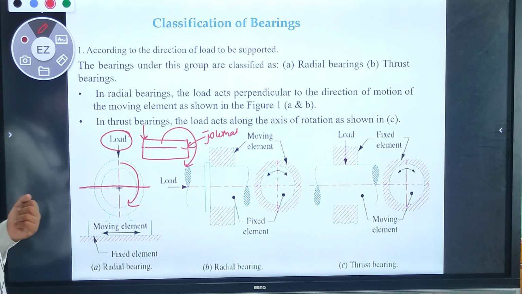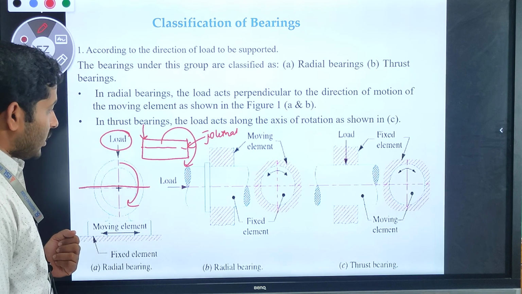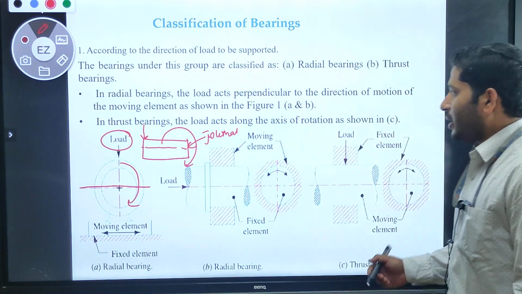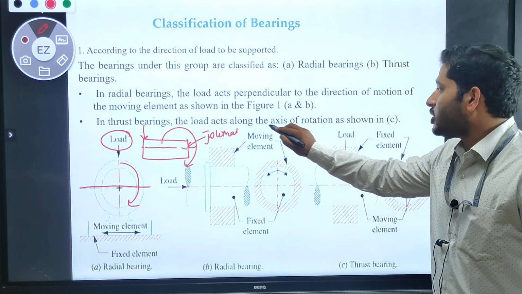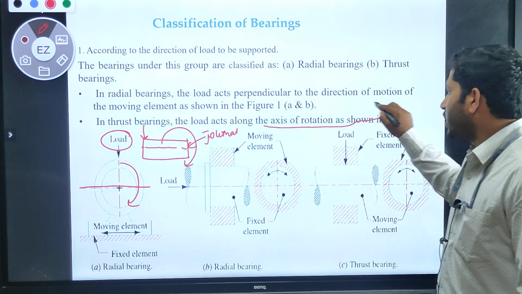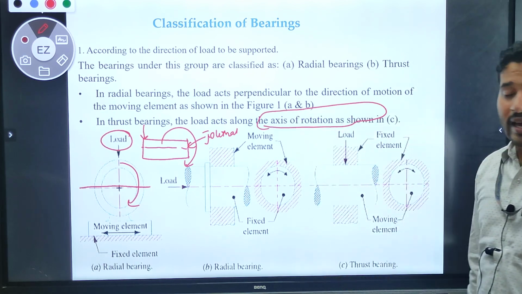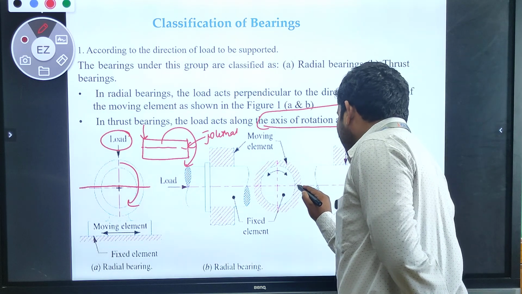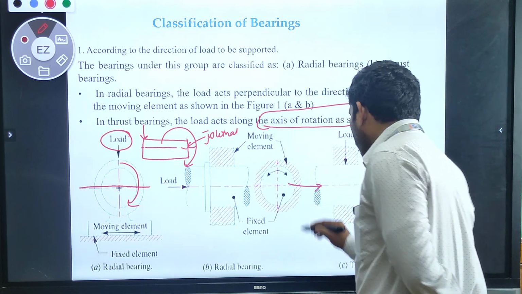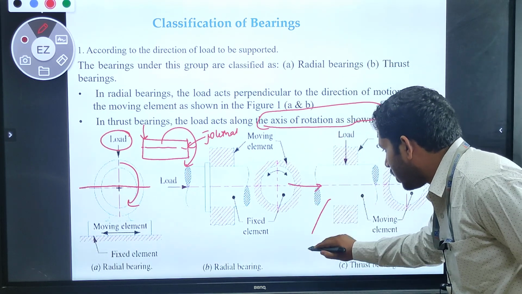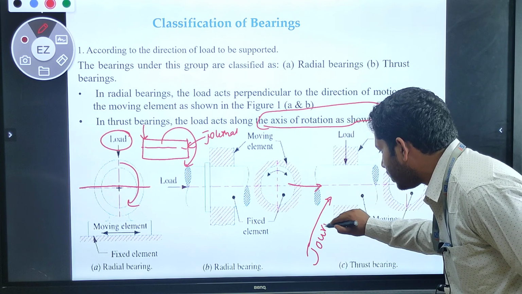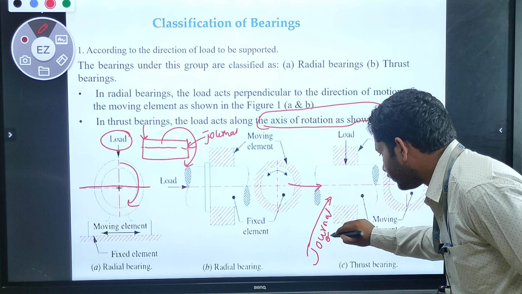Another one is the thrust bearing. In a thrust bearing, the load acting on the bearing acts along the axis of rotation. Let us see over here. We are applying the load on the journal, or we can say on the shaft.